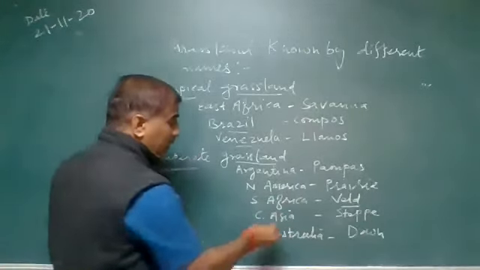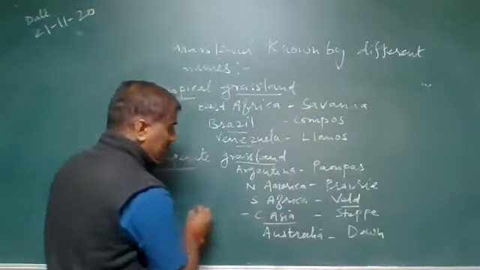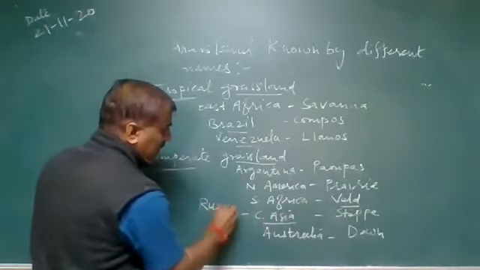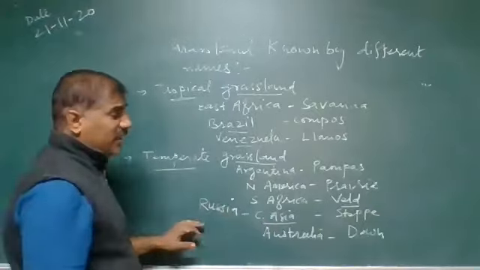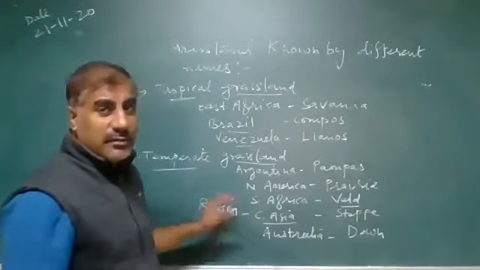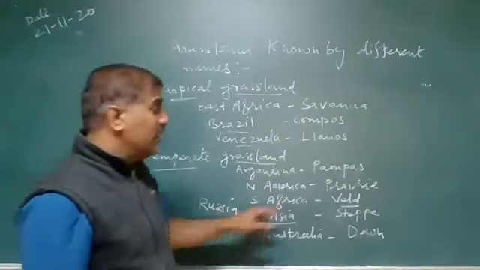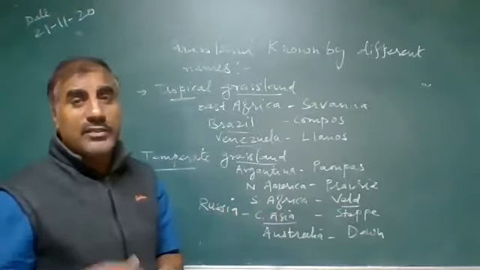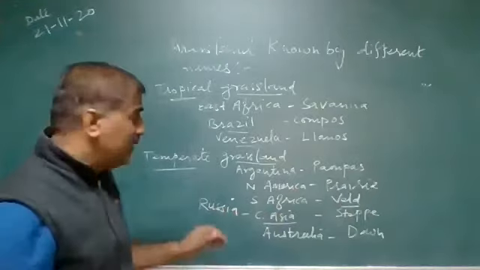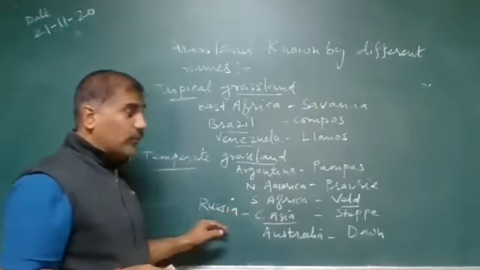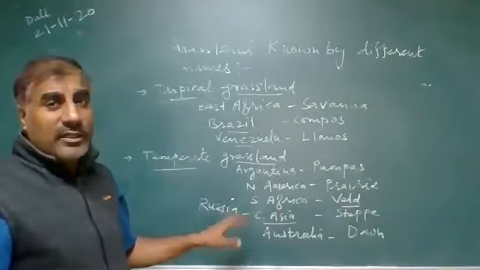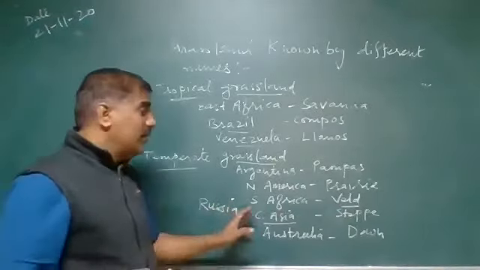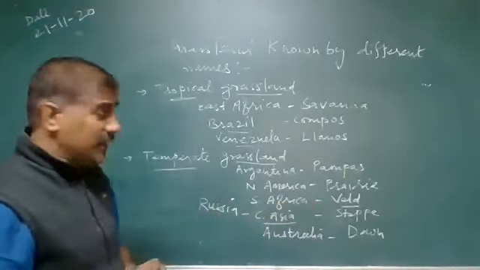So many times, dear student, in place of Central Asia, Russia is also mentioned. In Russia, the temperate grassland is known as the steppe. So Central Asia and Russia are the same; sometimes in place of Central Asia, we can mention Russia also. So Russia and Central Asia grassland are known by the steppe.